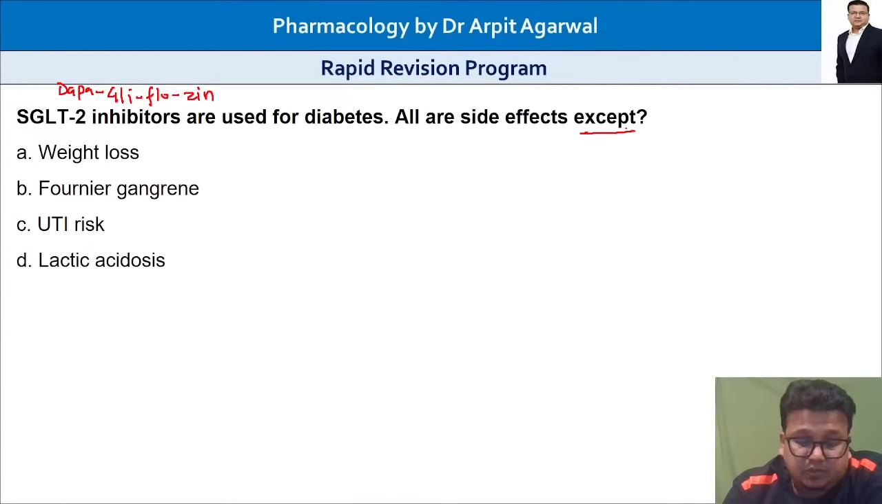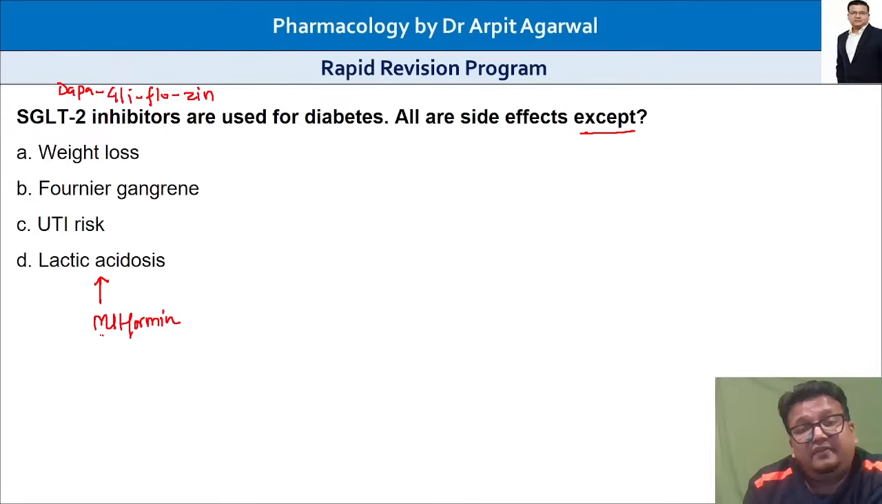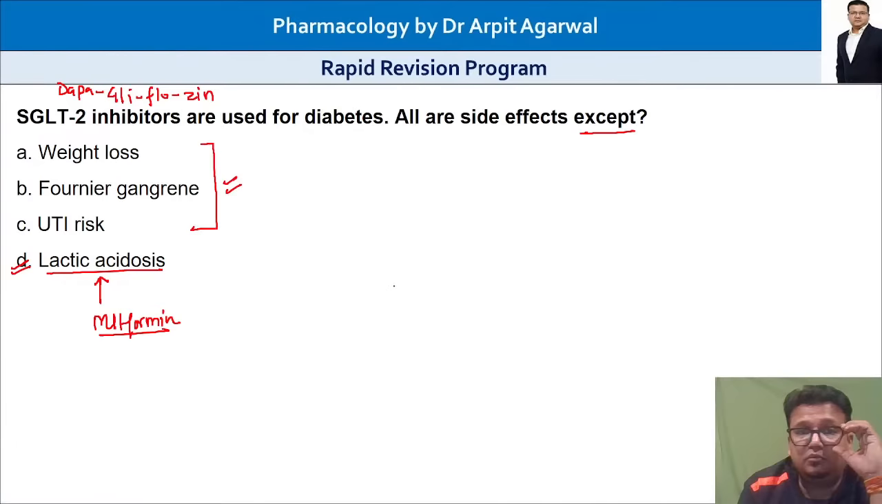Dr. Aditya, metronidazole also causes a disulfiram-like reaction. That is correct. Metronidazole, cefoperazone. Cefoperazone is another important drug causing disulfiram-like reaction. Very commonly asked. Yes, very good. Lactic acidosis is a known side effect of metformin. Lactic acidosis goes up with metformin, not with SGLT2 inhibitors. These are other side effects which are seen with SGLT2 inhibitors.